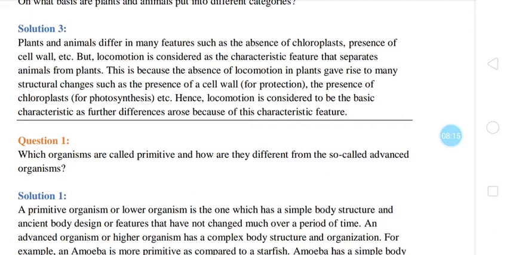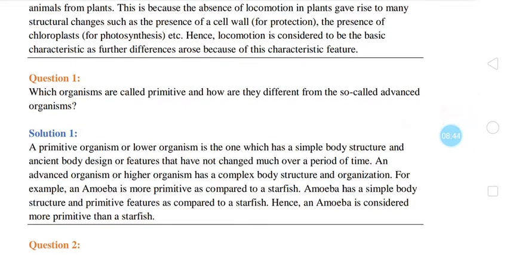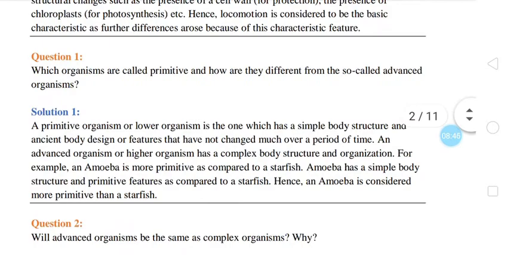Plants and animals differ in many features such as absence of chloroplast, presence of cell wall, etc. But locomotion is considered the characteristic feature that separates animals from plants. This is because the absence of locomotion in plants gave rise to many structural changes such as the presence of cell wall for protection, the presence of chloroplast for photosynthesis, etc. Hence, locomotion is considered to be the basic characteristic, as further differences arose because of this characteristic feature.